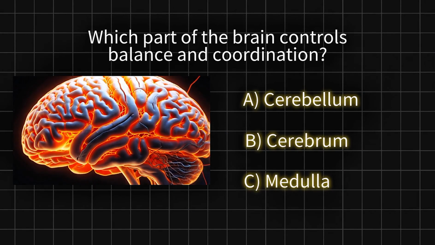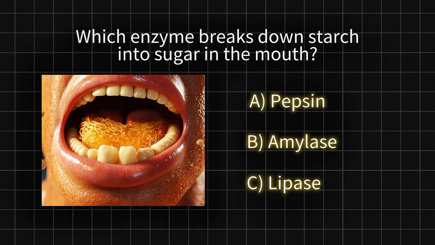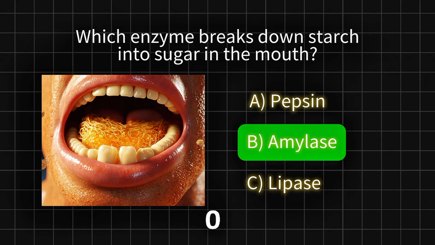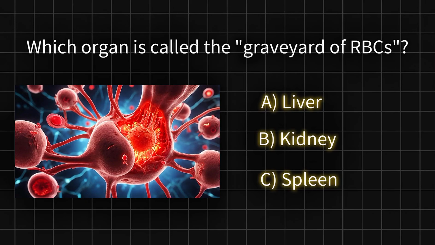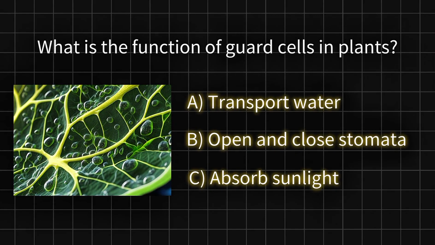Which part of the brain controls balance and coordination? Which enzyme breaks down starch into sugar in the mouth? Which organ is called the graveyard of RBCs? What is the function of guard cells in plants?